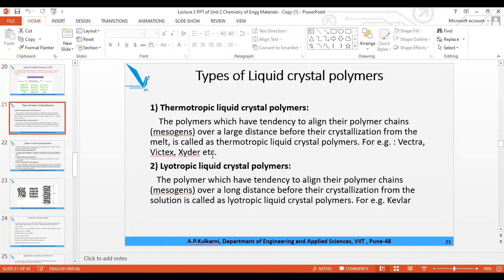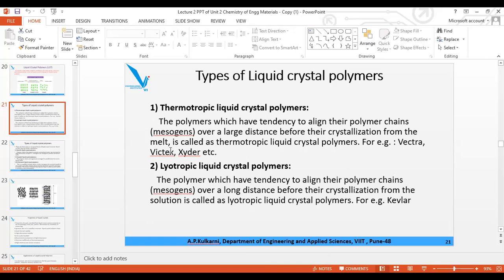Now, when you start heating, the constituent particles are completely melted. They form a solution, and from solution, if you get the polymer chain, that is at a later stage, after the heating is complete and the molten mass is ready, which is called a solution, then the formation of the polymer chain of the liquid crystal polymer is called lyotropic.